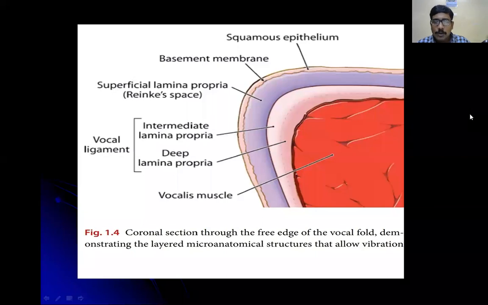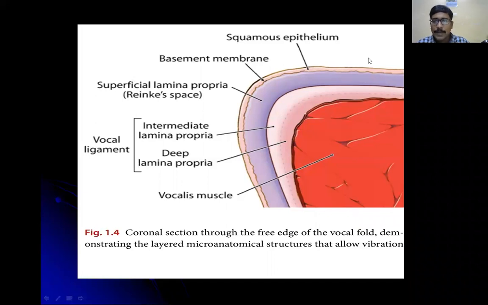Okay. So, what is the most common type of carcinoma esophagus? Is it squamous cell carcinoma or adenocarcinoma? Please answer. Yes, excellent. So, what is the most common site of squamous cell carcinoma?